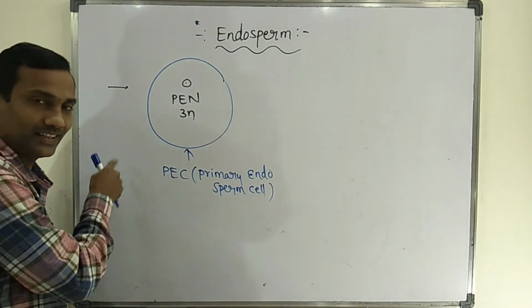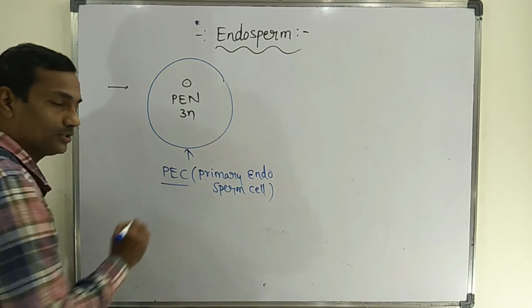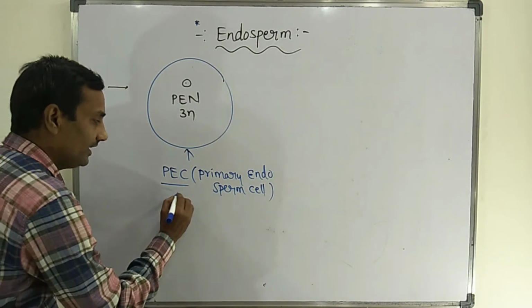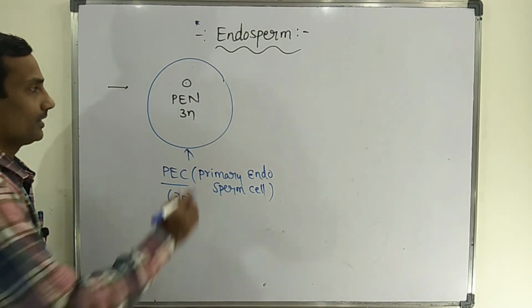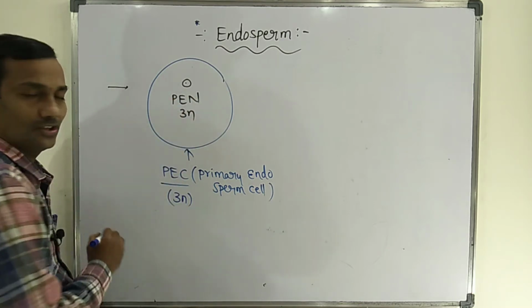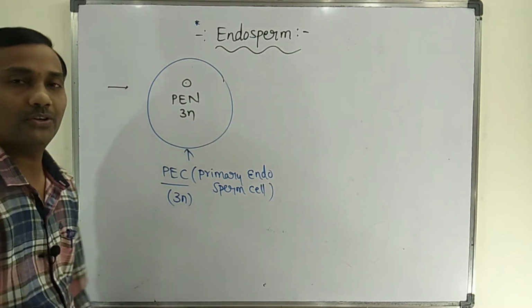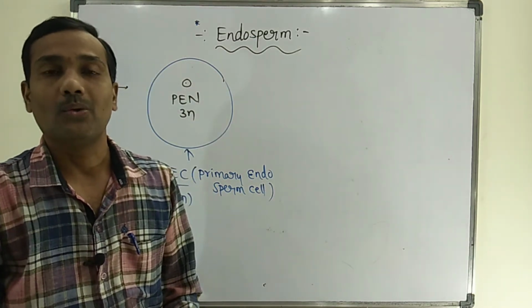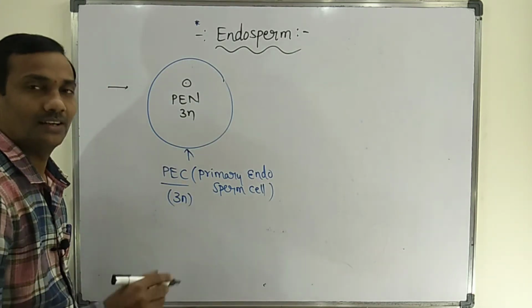The embryo sac consists of a central cell, and the total central cell modifies into the primary endosperm cell. The ploidy of the primary endosperm cell is also triploid in nature. Inside the primary endosperm cell, the primary endosperm nucleus, a triploid nucleus, is formed because of triple fusion. But only one cell is formed, that is the primary endosperm cell.